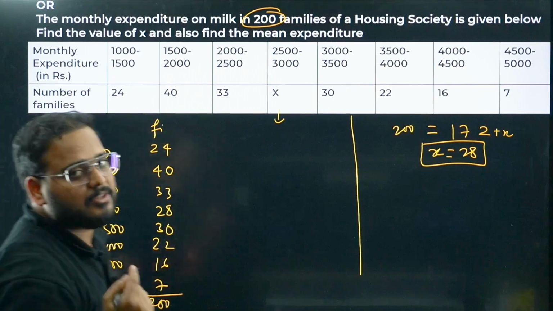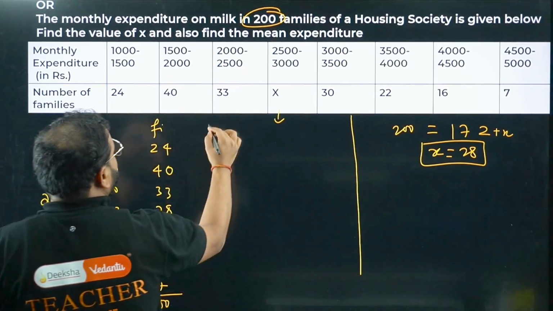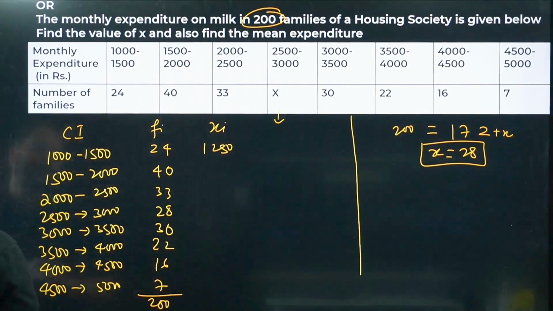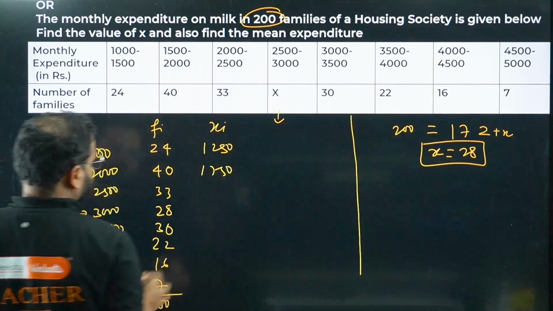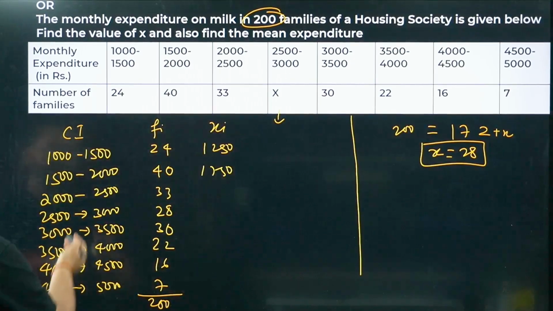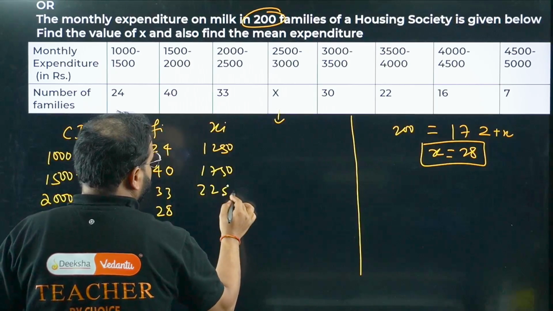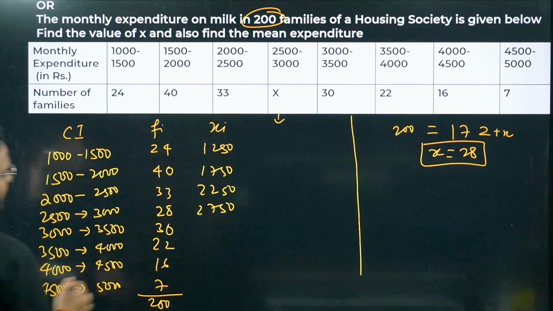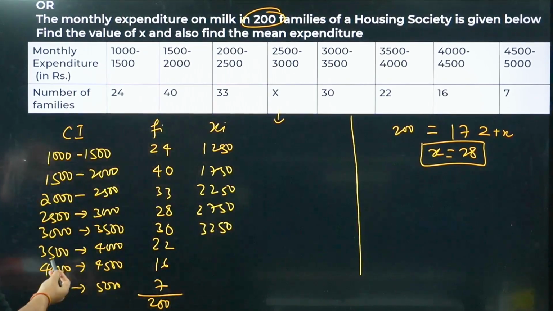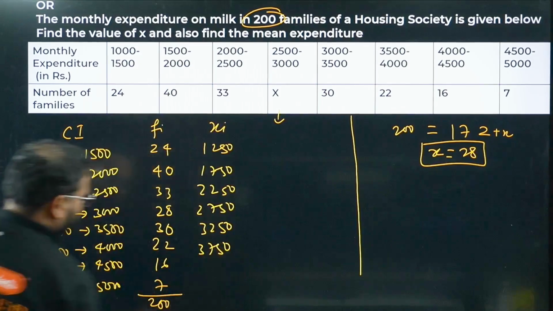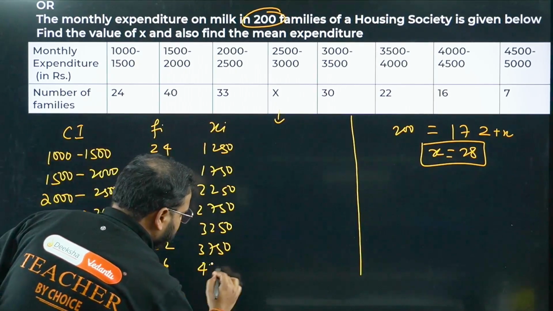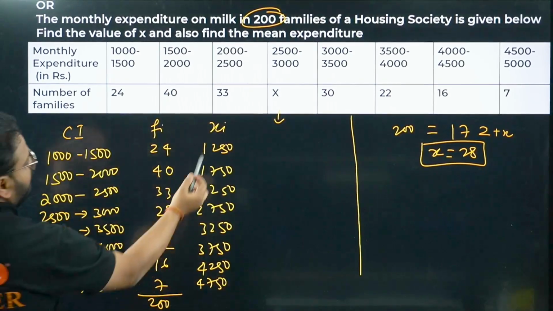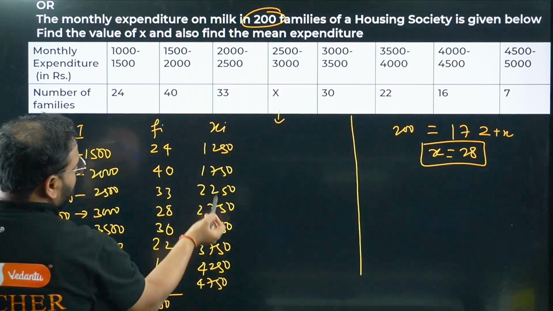To find the mean using the step deviation method we need the class marks, xi. They are 1250, 1750, 2250, 2750, 3250, 3750, 4250, and 4750.